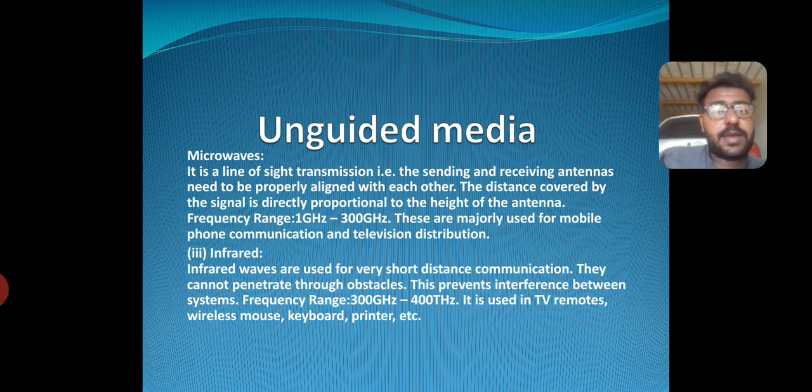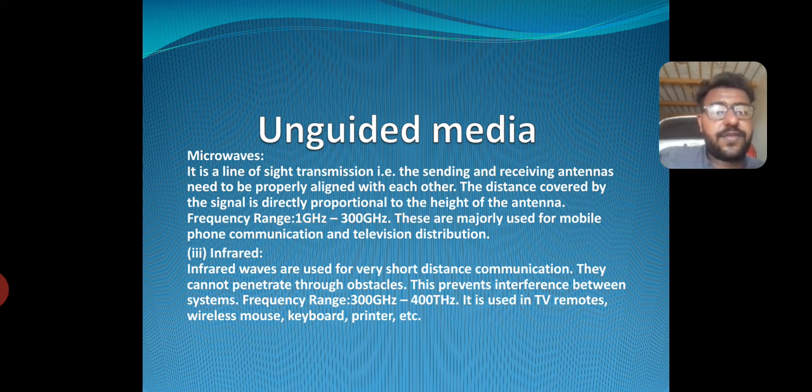Unguided media. Microwave. It is a line of sight transmission, i.e., the sending and receiving antennas need to be properly aligned with each other. The distance covered by the signal is directly proportional to the height of the antenna. Frequency range is 1 GHz to 300 GHz. They are majorly used for mobile phone communication and television distribution.